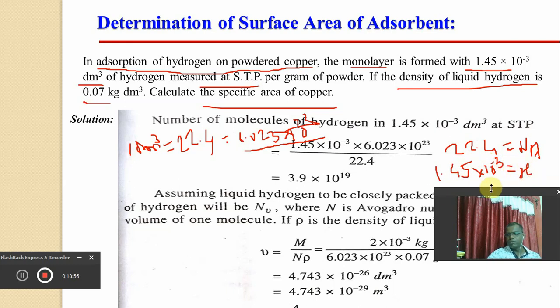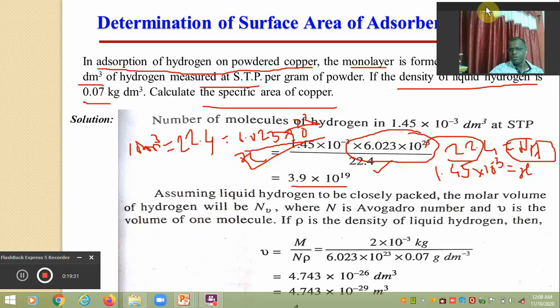Make the cross multiplication, then you will get 1.45 into 10 raised to minus 3 into Avogadro's number divided by 22.4. After making the calculation, you will get the total number of molecules of hydrogen present in 1.45 into 10 raised to minus 3 dm cube of hydrogen at STP, which is equal to 3.9 into 10 raised to 19.